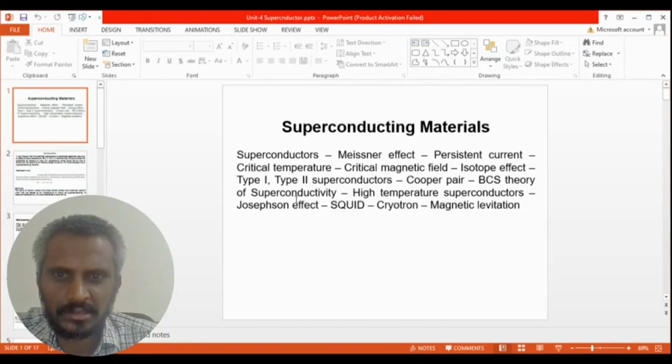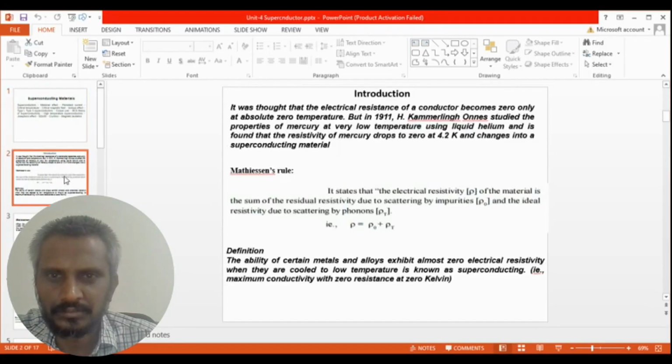Superconductor, Meissner effect, persistent current, critical temperature, critical magnetic field, isotope effect, type 1, type 2 superconductors, Cooper pairs, BCS theory of superconductivity, high temperature superconductors, Josephson effect, SQUID, cryotron, magnetic levitation.